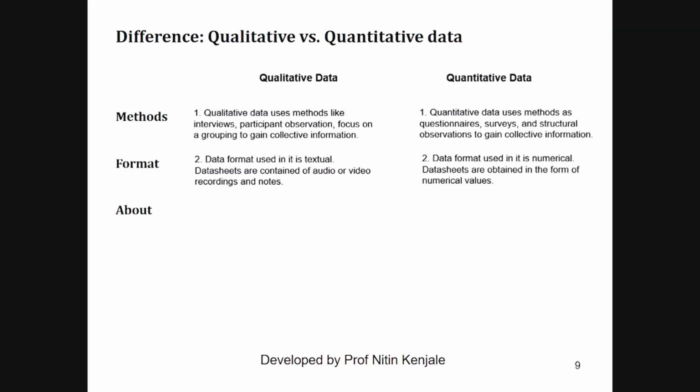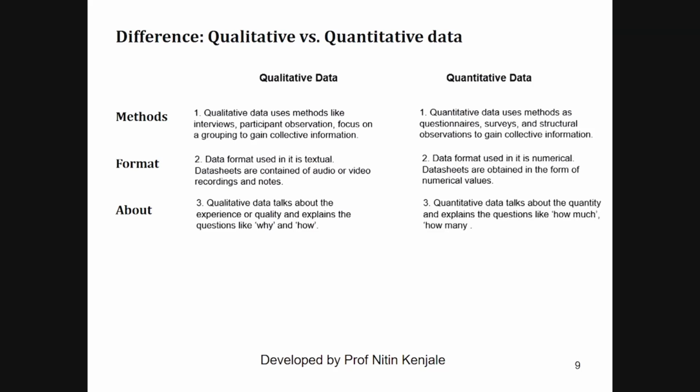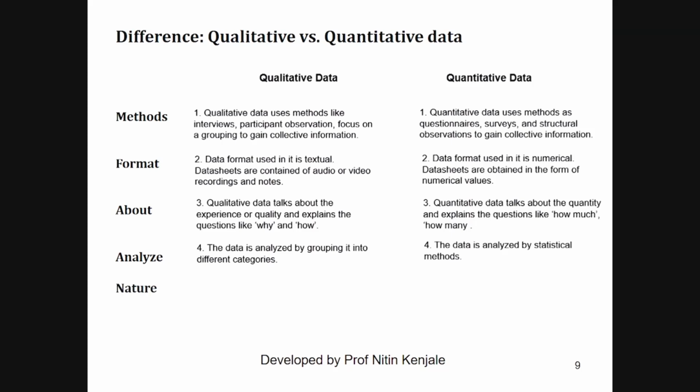The third difference is about what the data talks about. Qualitative data talks about the experience or quality and explains questions like why and how, whereas quantitative data talks about the quantity and explains questions like how much and how many. The next difference is what the data analyzes. Qualitative data is analyzed by grouping it into different categories, whereas quantitative data is analyzed by statistical methods. And lastly, what is the nature of the data? Qualitative data are subjective and open to interpretation, whereas quantitative data are fixed and universal.